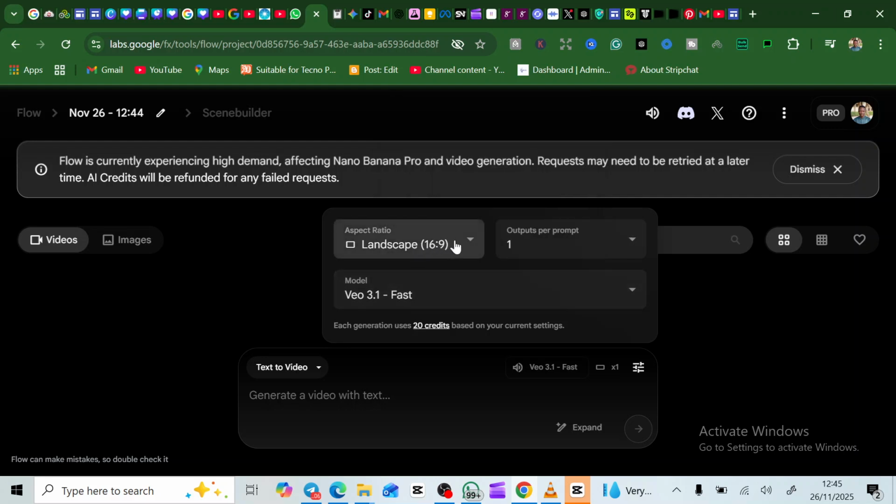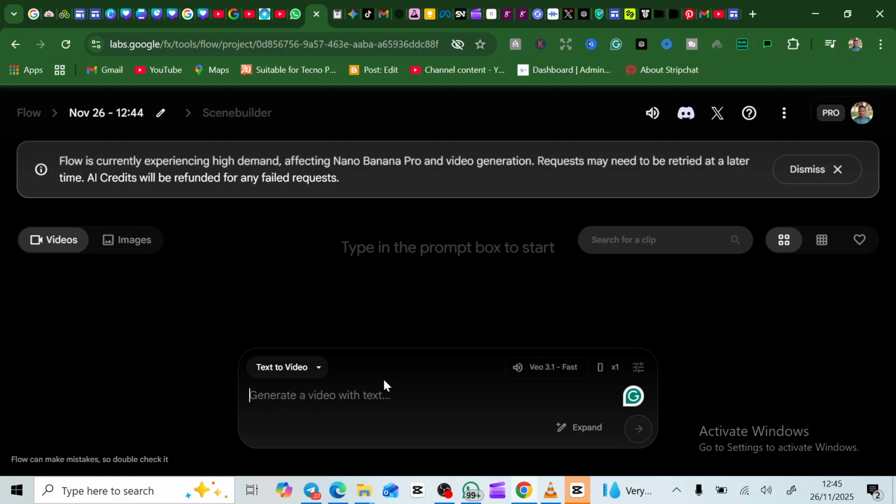So you're going to come here to either landscape or portrait, depending on whichever one you want. So let's make it portrait, and let's see whether it's going to give us that. So now each generation uses 20 credits, so take note. What you're going to do now is come to this place,